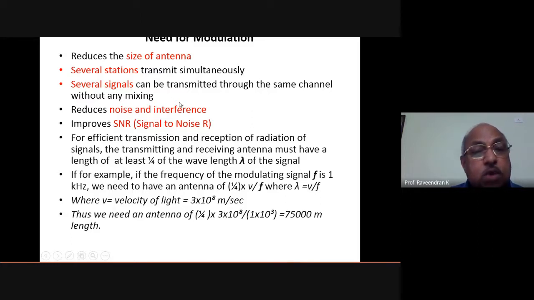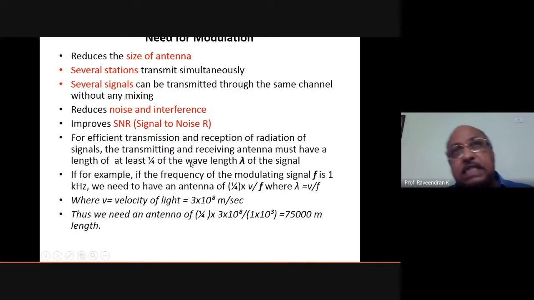So it reduces the noise and interference, which improves the signal to noise ratio. SNR means signal to noise ratio, so that the signal level will be improved much. For efficient transmission and reception of radiation of signals, the transmitting and receiving antenna must have a length of at least 1/4 of the wavelength of the signal.